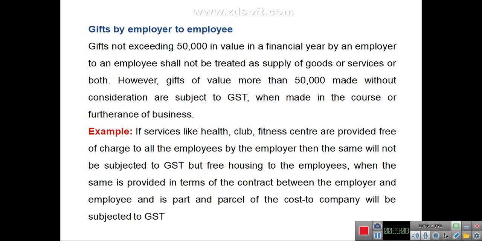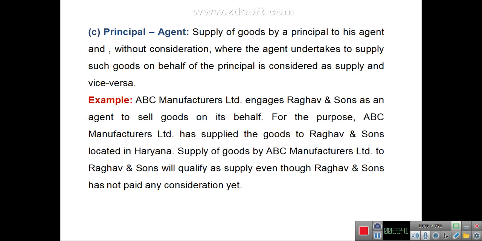Sometimes services like health club and fitness centers are provided free of charge to all the employees by the employer. In that case, the same will not be subject to GST. But free housing to an employee, when the same is provided in terms of a contract between the employer and employee and is a part and parcel of cost to the company, will be subject to GST. So any facility which is a part of the cost to company will be a taxable supply.